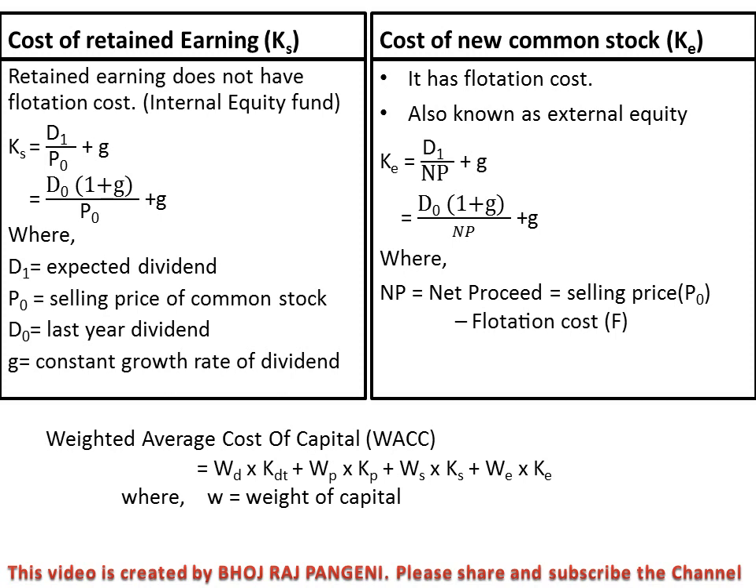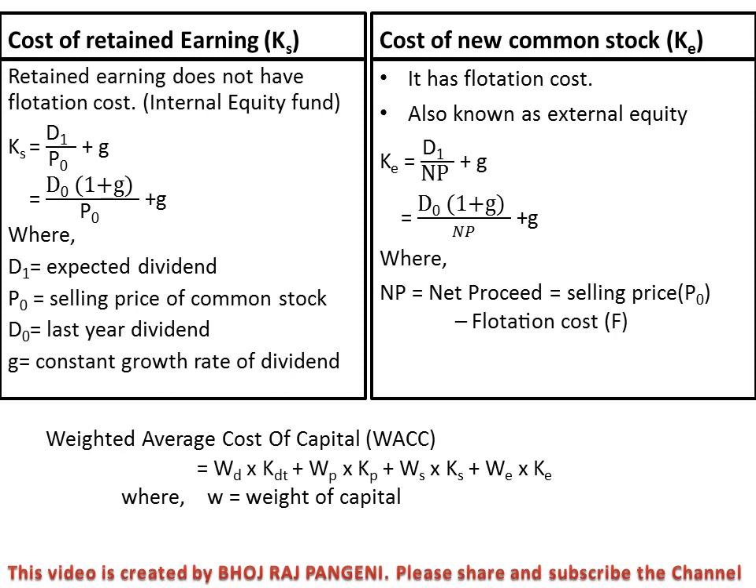And now the weighted average cost of capital. WACC equals WD into KDT, plus WP into KP, plus Ws into Ks, plus We into Ke. Here W is the weight of capital. WD means weight of debt, into KDT meaning after-tax cost of debt, plus WP means weight of preferred stock, into KP meaning cost of preferred stock.